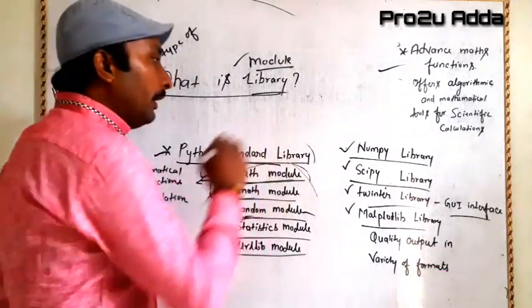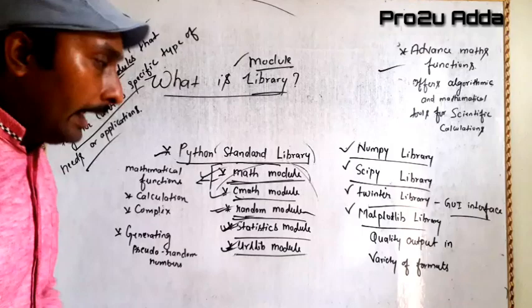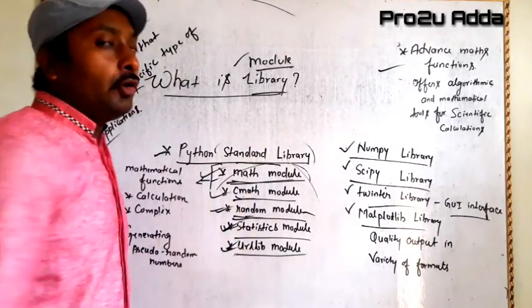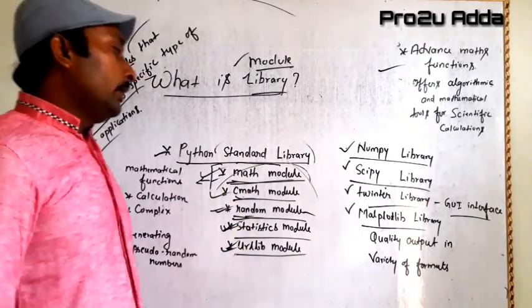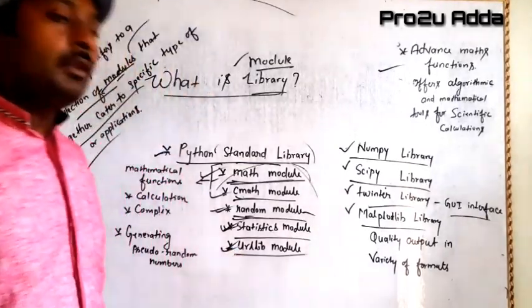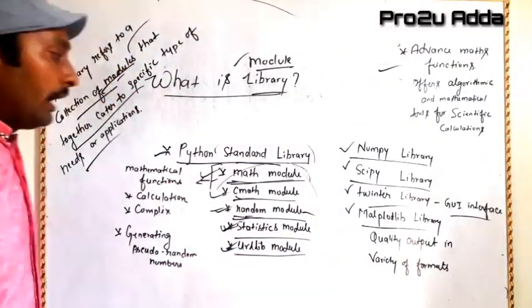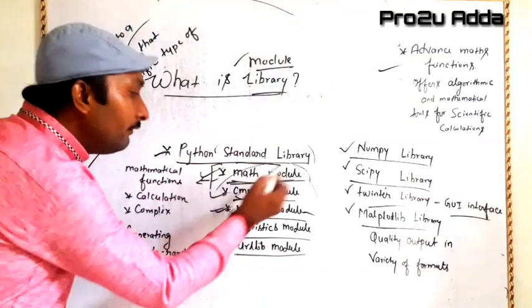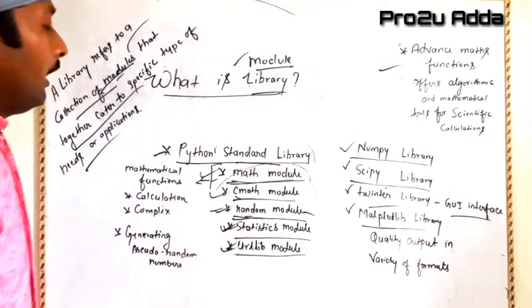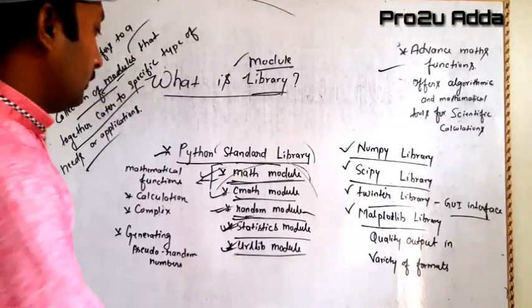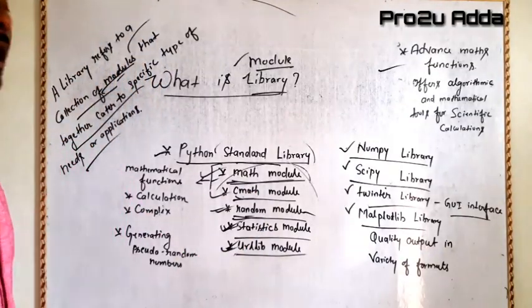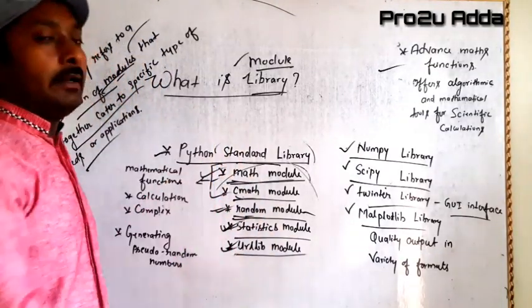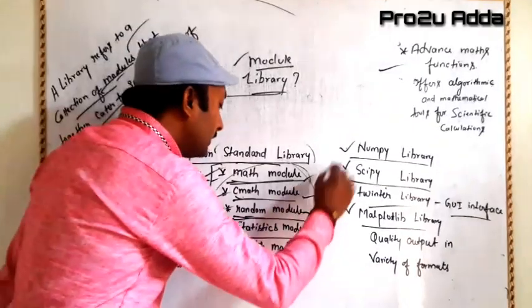When you talk about a library, you all know that the library may contain modules, and if we have to use a function in our program, then it may have a module. Some of the modules are these. Why do we use the math module? When we have to go for mathematical calculation, and the cmath module when we have to go for complex mathematical calculation.